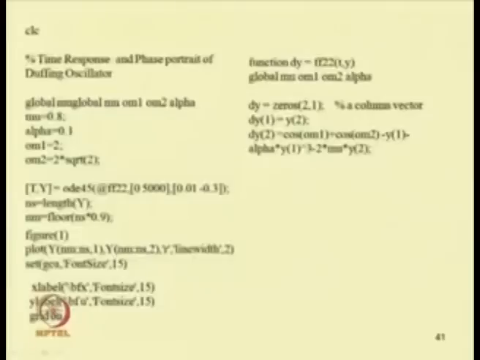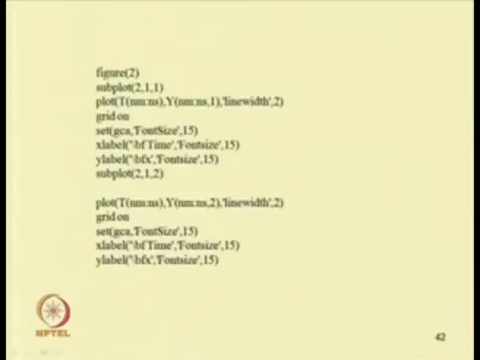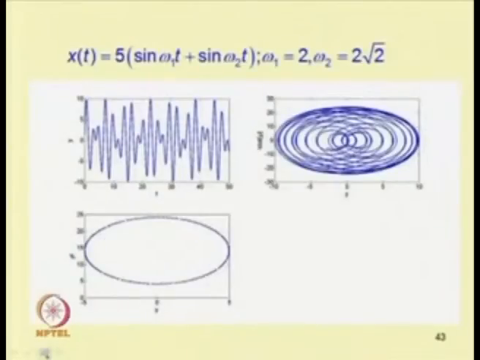If one plots x 1 and x 2, this is the curve. This is a MATLAB program written for plotting this time response, and one can also find the Poincare section. This is the phase portrait.